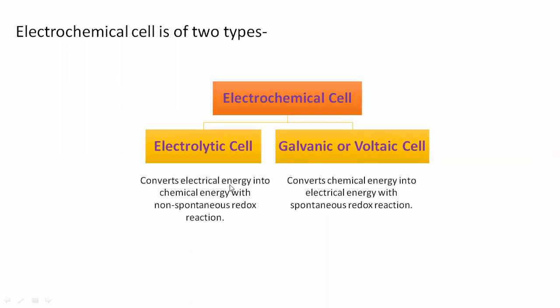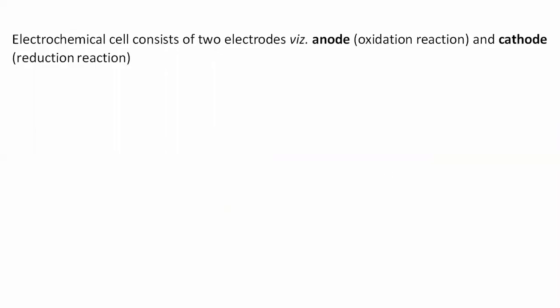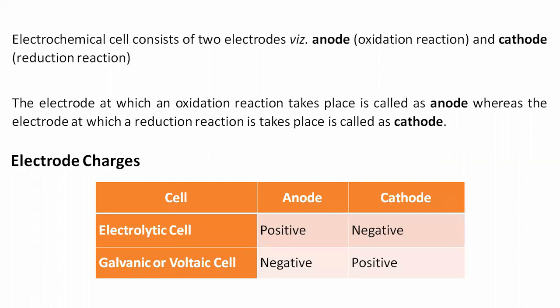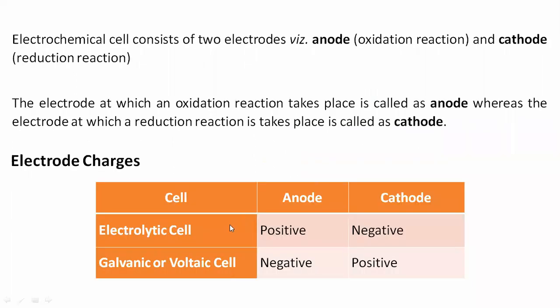Electrolytic cell will convert electrical energy into chemical energy with a non-spontaneous redox reaction. But in the case of voltaic cell, there is a spontaneous redox reaction, conversion of chemical energy into electrical energy. So we have classified anodes and cathodes for the electrolytic cell as well as the galvanic and voltaic cell. The anode in the electrolytic cell is positively charged, whereas the cathode is negatively charged. But the opposite is the case with the galvanic and voltaic cell: the anode is negatively charged and the cathode is positively charged.